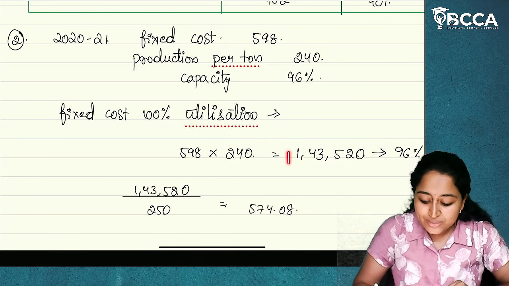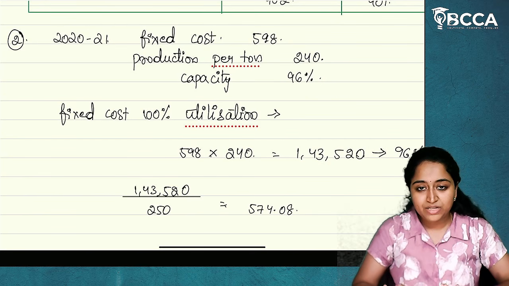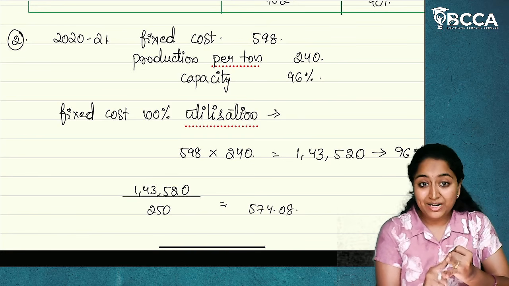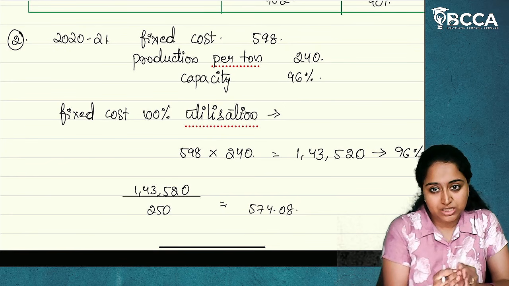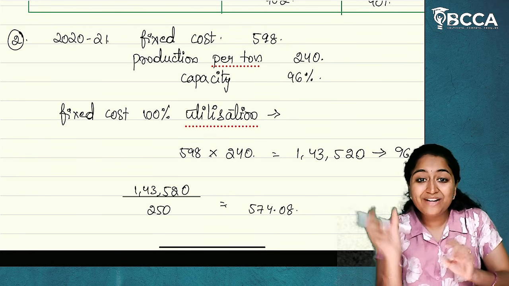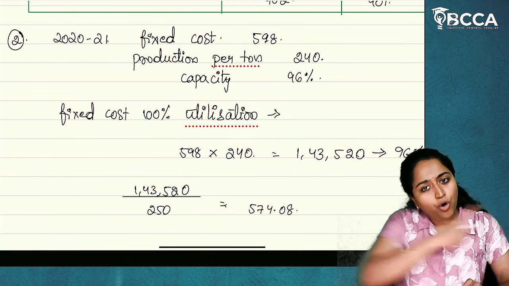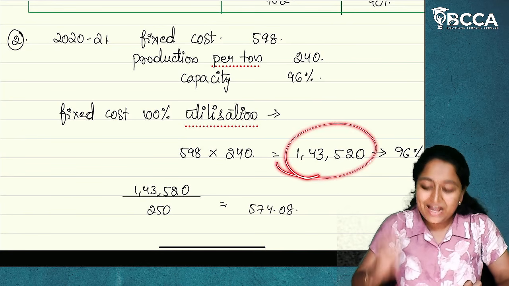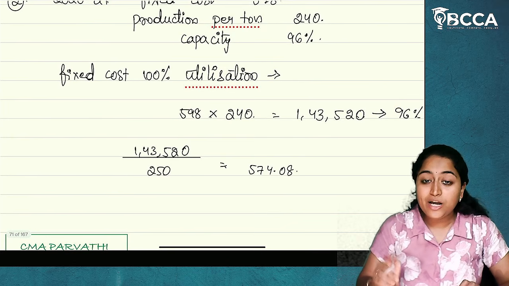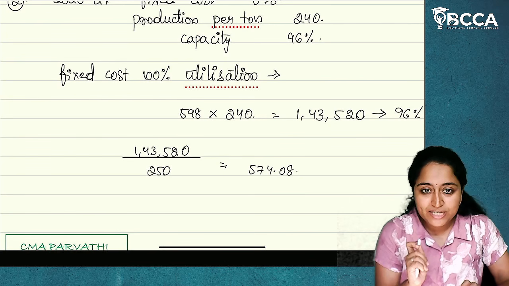Now, this total fixed cost is for how much percent? 96% capacity. Clearly see, fixed cost will not differ in total, but fixed cost will differ per unit. Yes, I know you all know this. Fixed cost will not have a change in total, but will have a change per unit. Now, we have calculated total fixed cost. In all the years, the total fixed cost should be 1,43,520 only. But this is for 96%. Now, what can be the fixed cost per ton for 100% utilization?